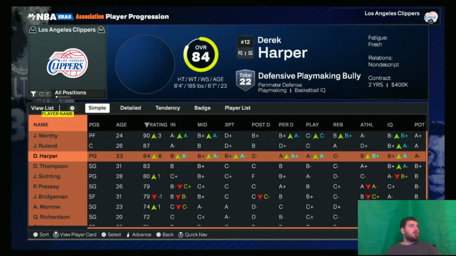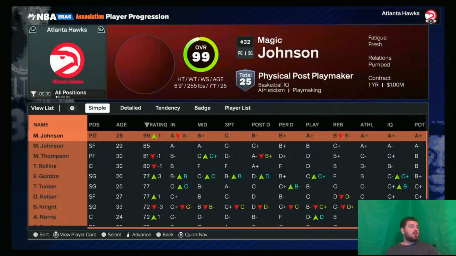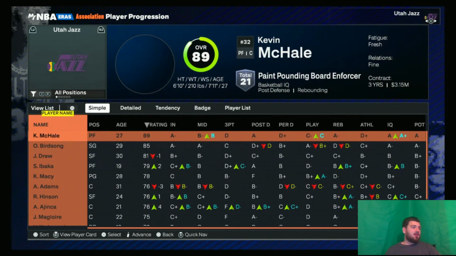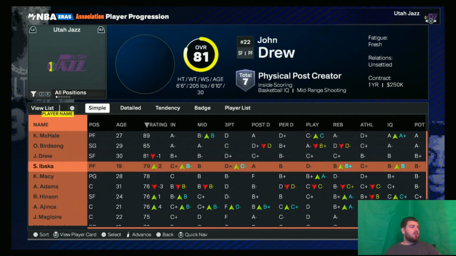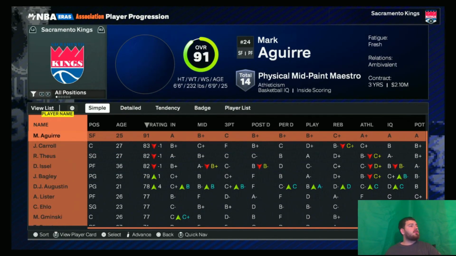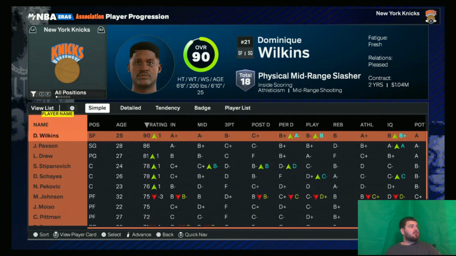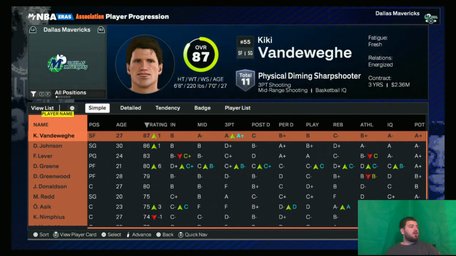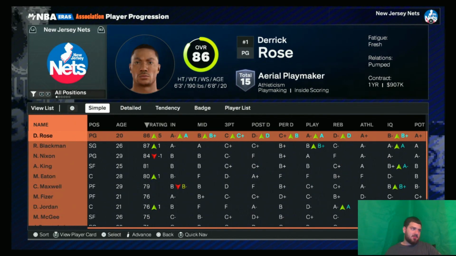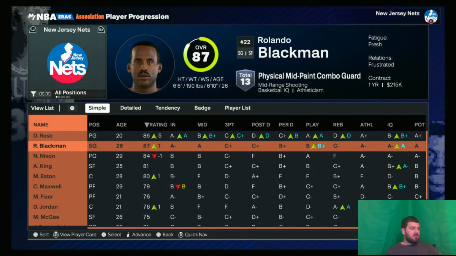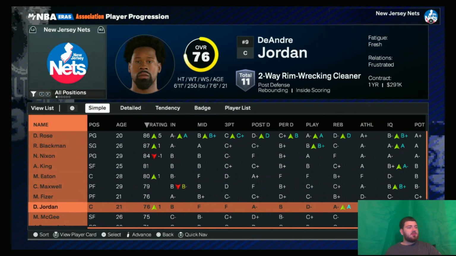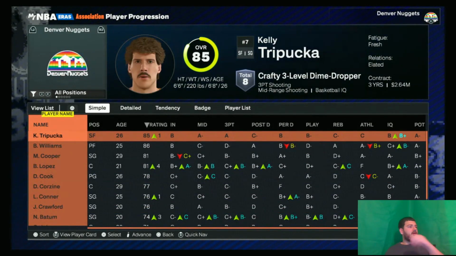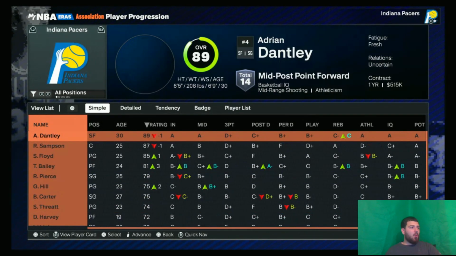Just trying to get through quickly. Derek Harper and James Worthy jump a lot. Magic's a 99, okay. Jazz, some players jump in there. Baco only jumps 2, okay. Kings, DJ Augustine jumps. Wilkins up 1. Lakers, Mavericks. Derrick Rose jumps, okay. Orlando Blackman is still relatively young too. DeAndre Jordan only up 1 though. Hey, that's not great if you're a Nets fan. Brook Lopez up 4.